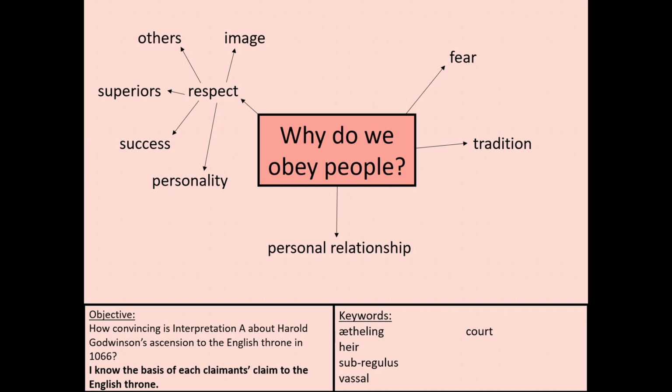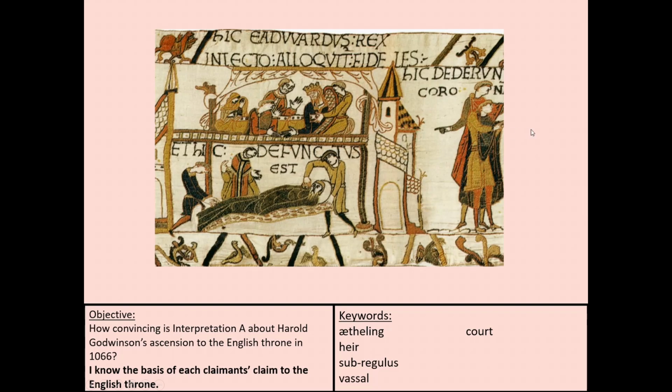Now, the reason why this is really important is because we get a situation in 1066 where there are multiple people who think they should be king. And a lot of that comes down to who people are willing to obey. And the reason why this situation happens is because of this event.